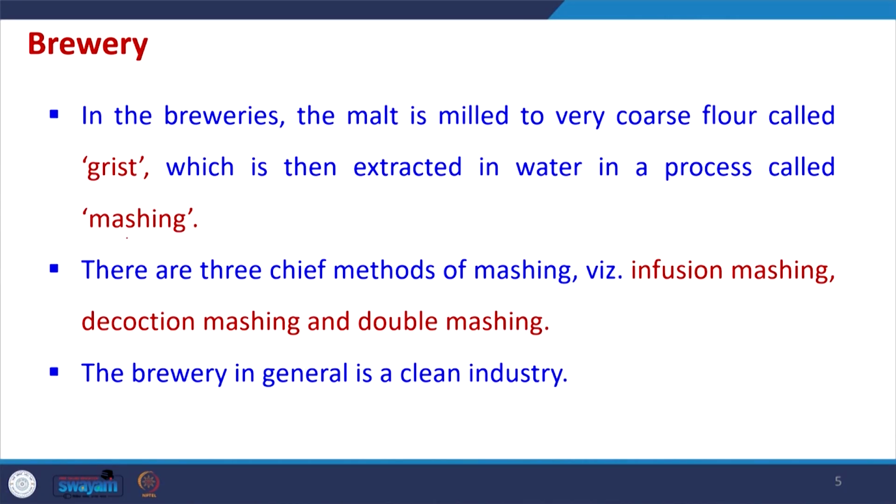Now, in the brewery, the malt is milled into a very coarse flour, called grist, which is then extracted in water in a process called mashing. So, there are different mashing methods including infusion mashing, decantation mashing, and then double mashing. The brewery in general is a clean industry as compared to the maltery.